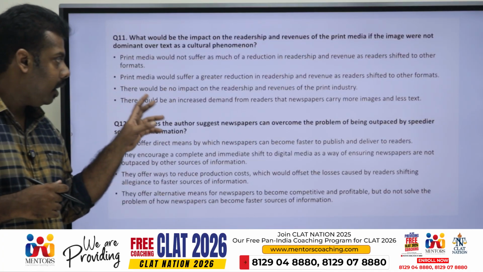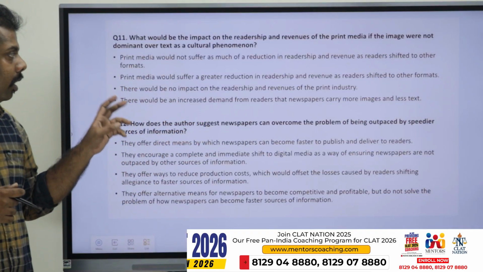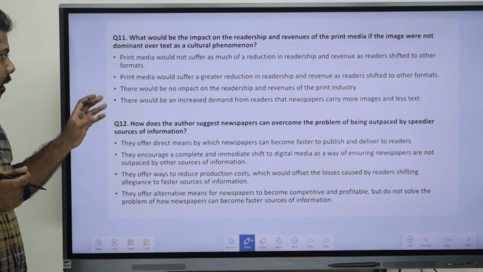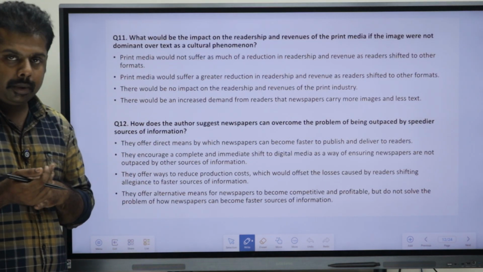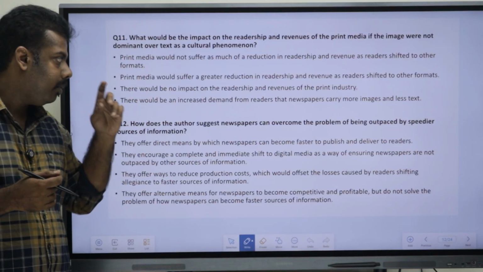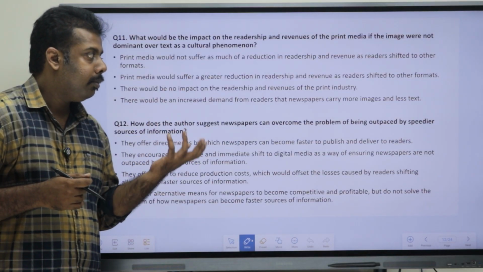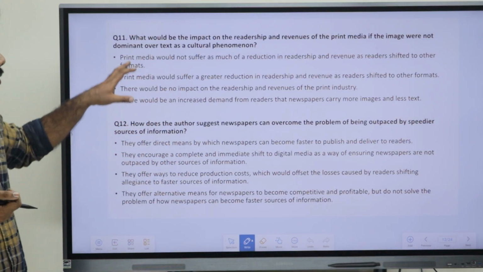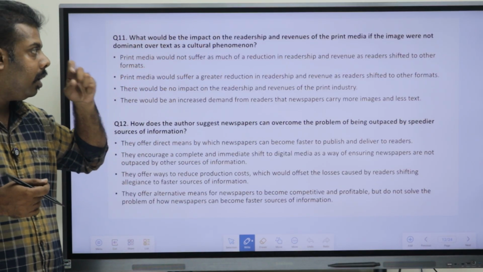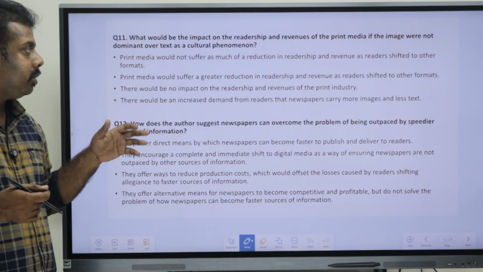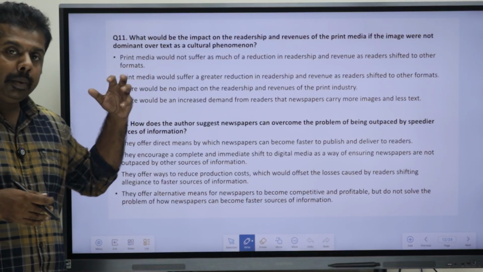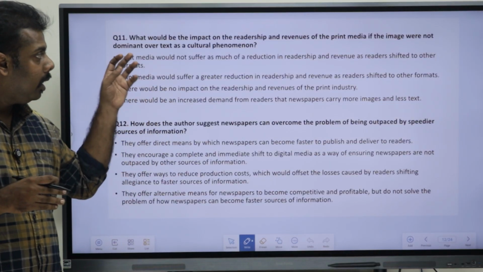Print media would suffer a greater reduction in readership and revenue as readers shifted to other formats. There would be no impact on readership and revenue of the print industry. And the fourth one says that there would be an increased demand from readers that newspapers carry more images and less text. So what was the question? Which of the following would impact the readership and revenue of the print media if the images were dominant over text? What would be the reason that would impact their readership and revenue?